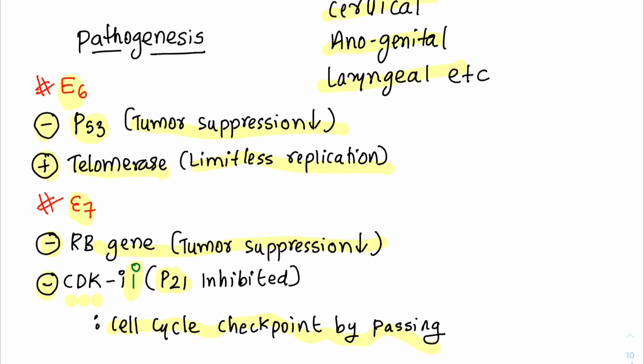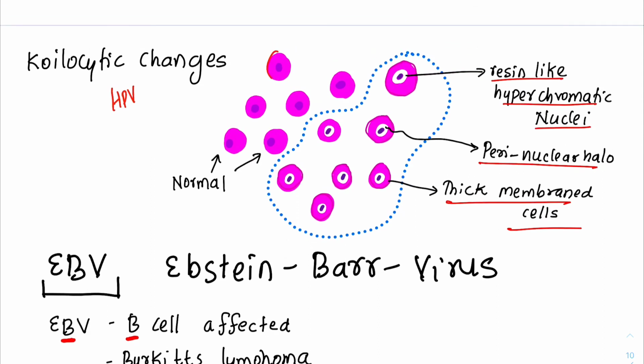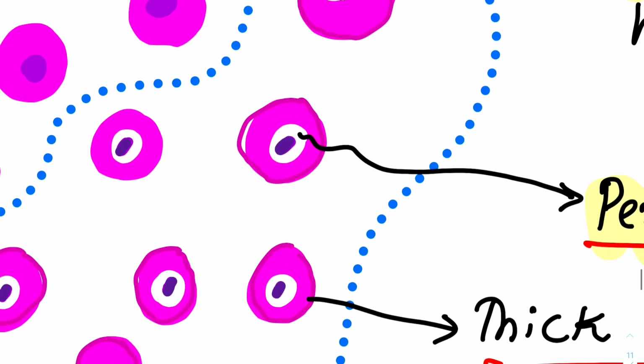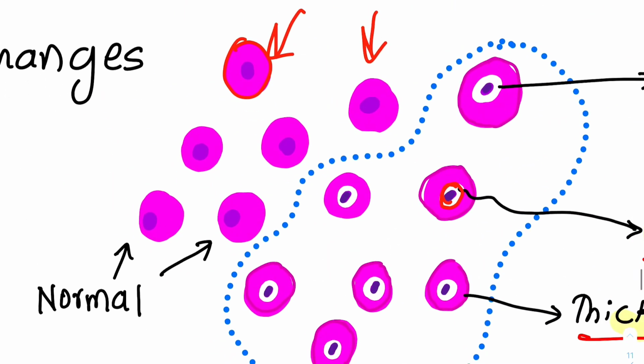Right? Now we move to koilocytic changes. It is a characteristic change that we can see in HPV infected cells. This is the normal cell. You can see normal cells here, right? The three important features to consider: raisin-like hyperchromatic nuclei, a perinuclear halo. You can see a perinuclear halo here. You know this perinuclear halo, right? And you can see there are what? Thick membrane cells. You can see thick membrane cells.